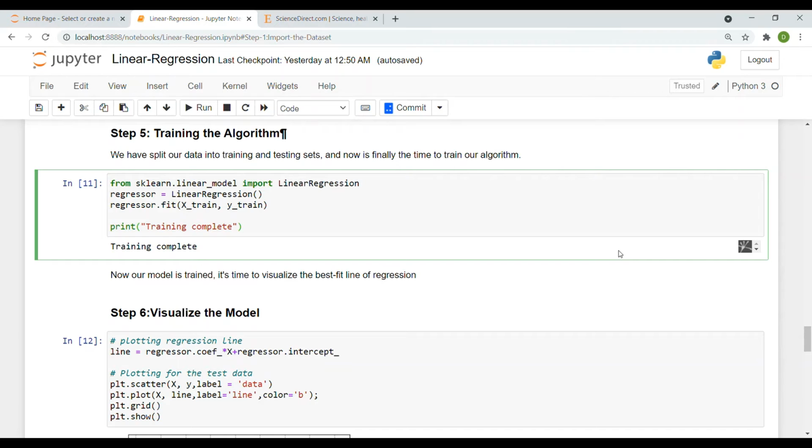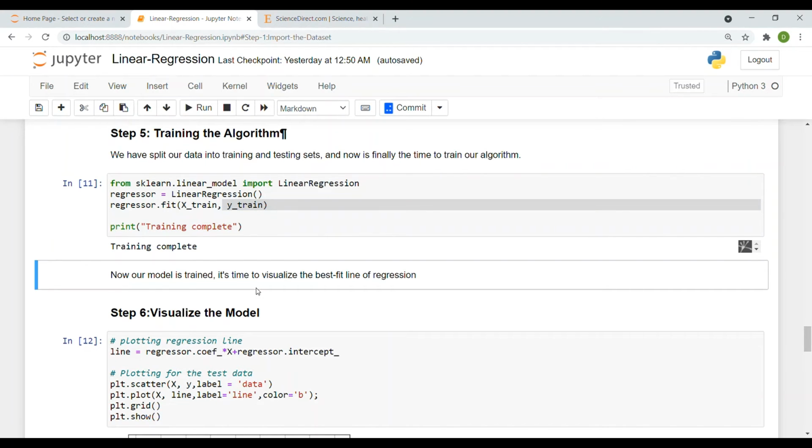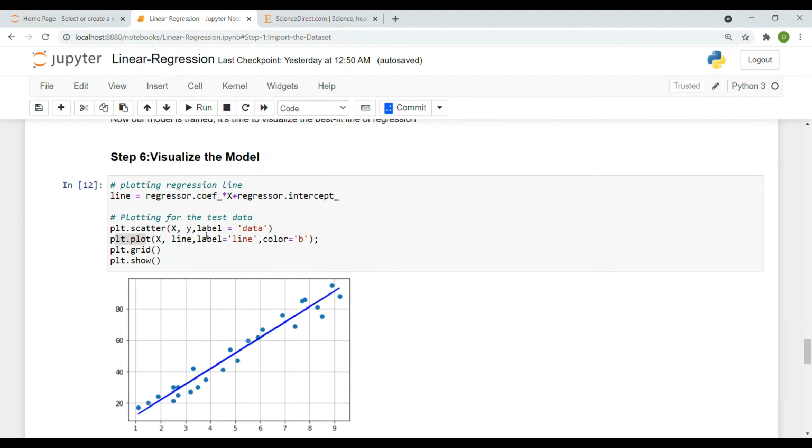So here's step 5, training the algorithm. As we have split our data into training and testing sets, now it's finally time to train our algorithm. From scikit-learn linear model, I have imported LinearRegression and stored it in a variable called regressor. And I am going to fit the model using .fit, which takes X train and y train. And then the training is completed. Now the model is trained. It's time to visualize the best fit line of the regression. So step 6 is visualize the model.